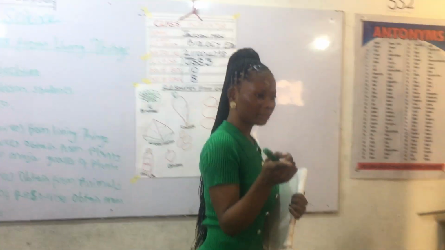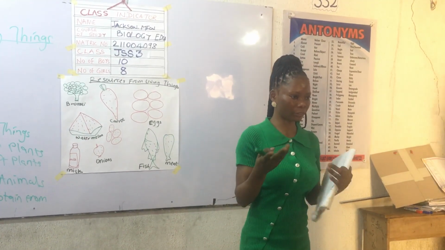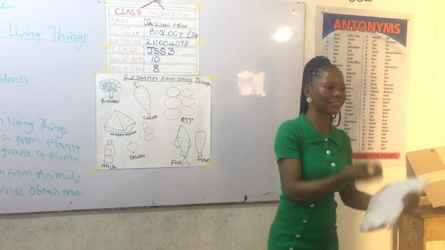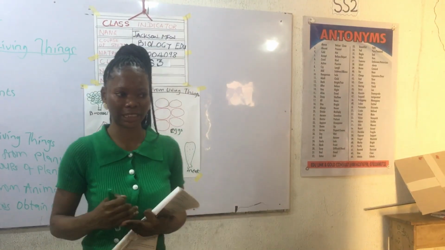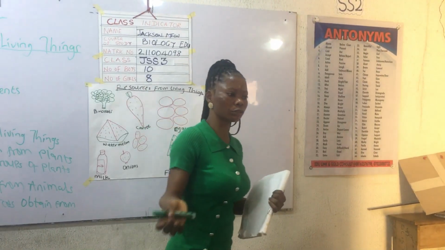Who else? Resources, things we get from plants. Try. Just try your best. Mention those things that we get from plants. Those resources, those materials we have from plants. Mention vegetables. Mention fruits. Mention what else?